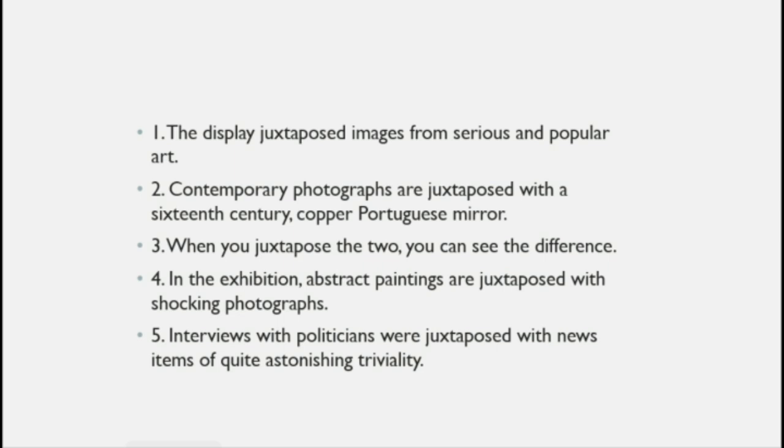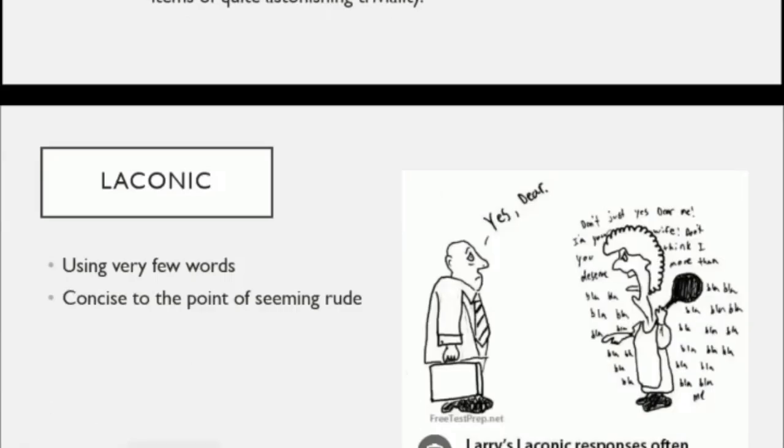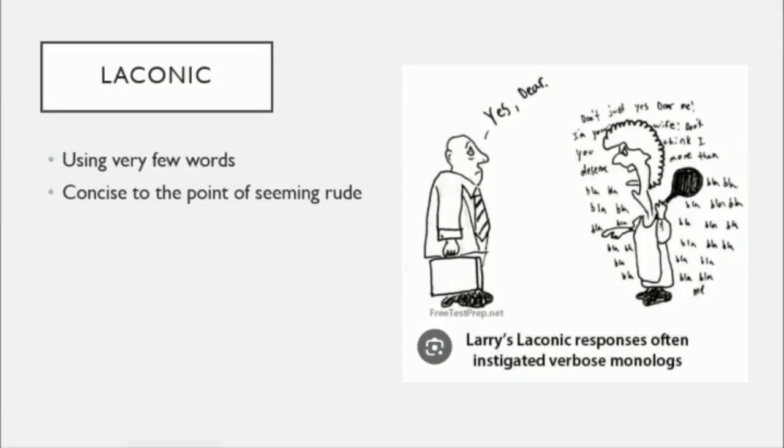So now let's see the next word. I think you get the meaning of the word juxtapose: to place two things side by side for comparison, to make a contrast of them. Now let's see the next word. The next word is laconic. Laconic is someone who uses very few words, concise to the point, or it may seem rude to you.